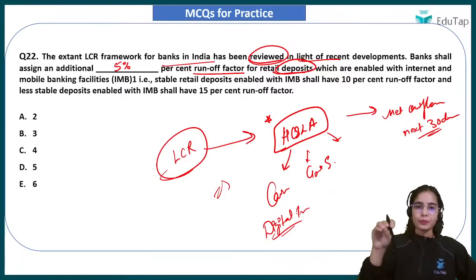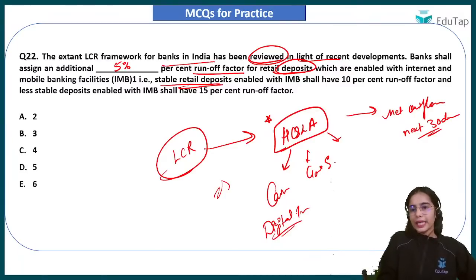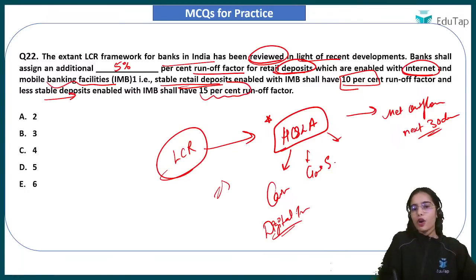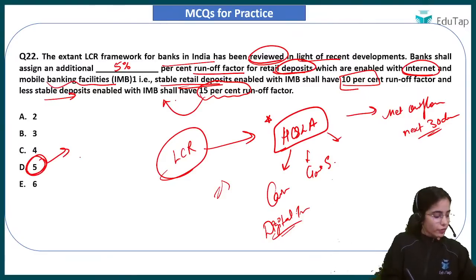So for stable retail deposits connected with internet and mobile banking facilities, the runoff factor will become 10%, and for the less stable retail deposits, usually connected with current accounts and merchant accounts, the runoff factor will be 15% if they are connected with internet and mobile banking. So the additional runoff factor will be 5%.